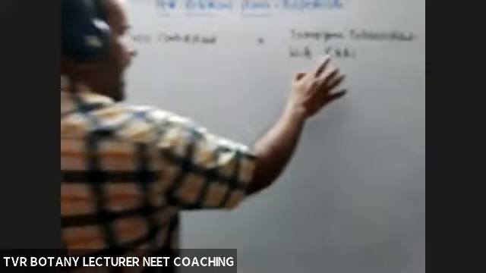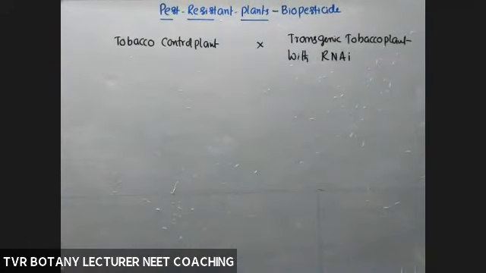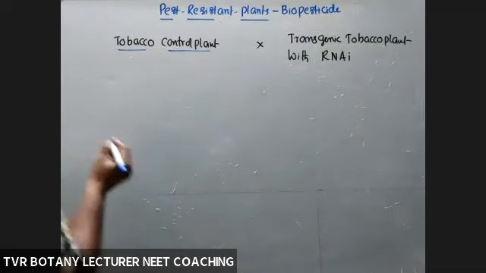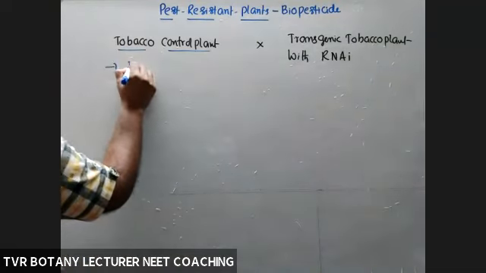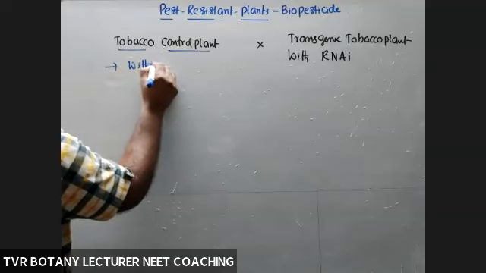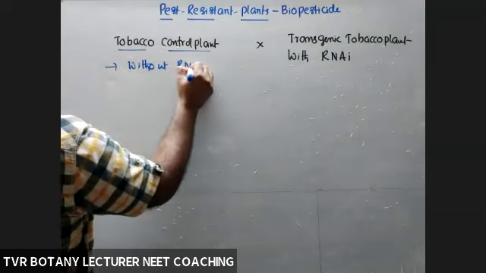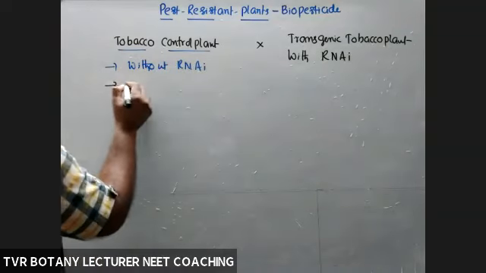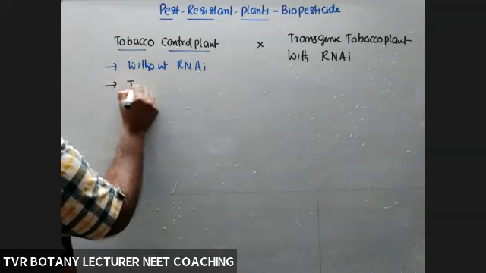So this one is with RNA, this one is without RNA. So what is control plant? According to the textbook, control plant is without RNA interference. Next, infestation, infected by